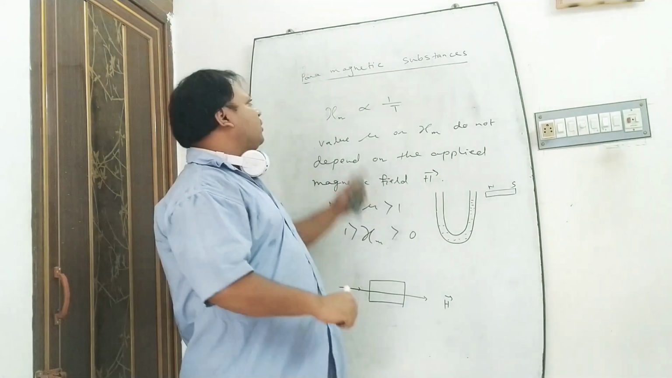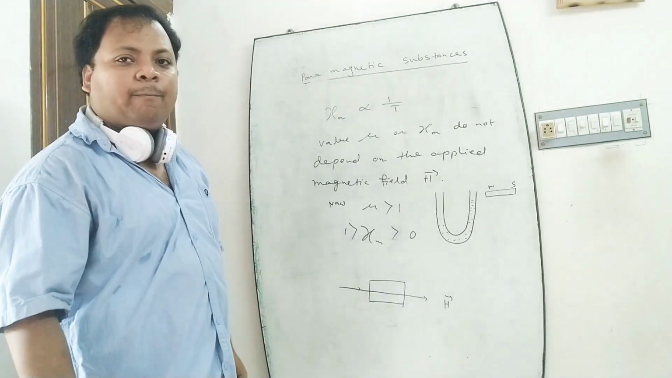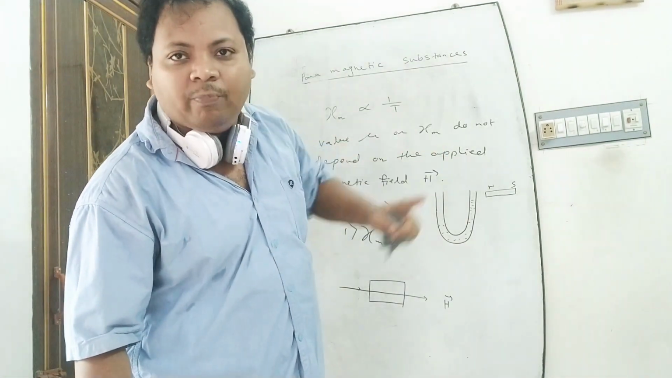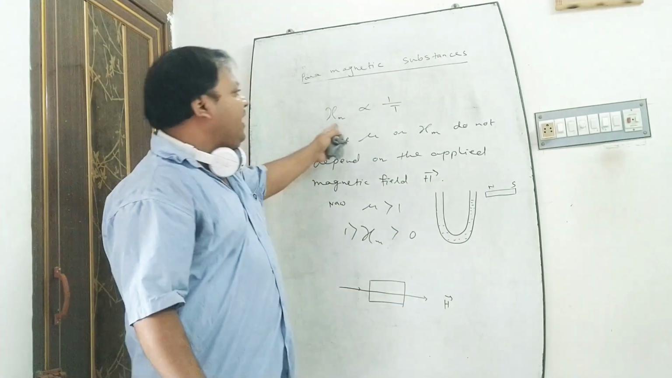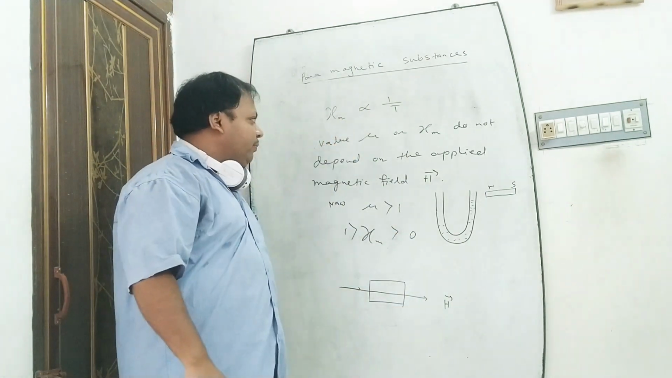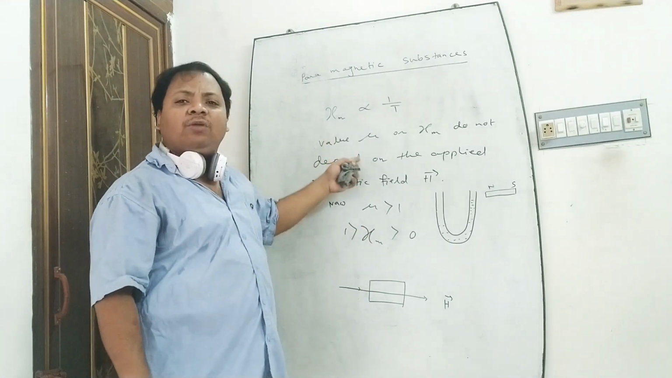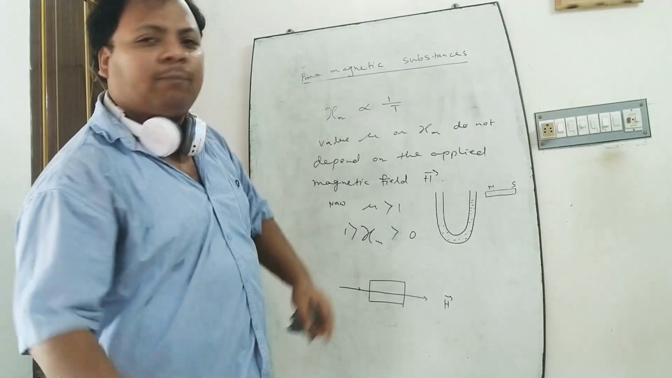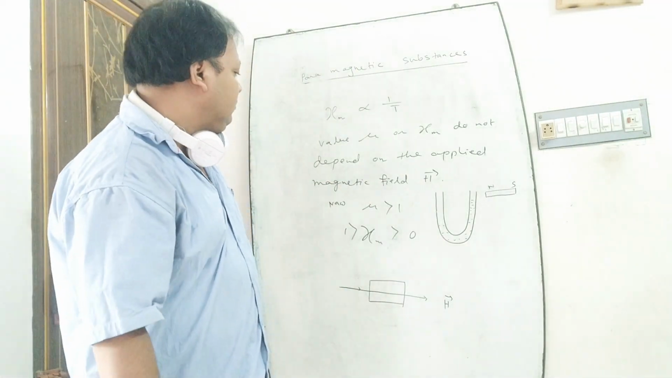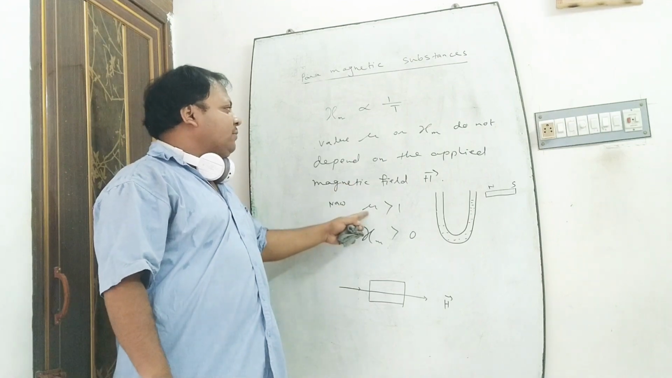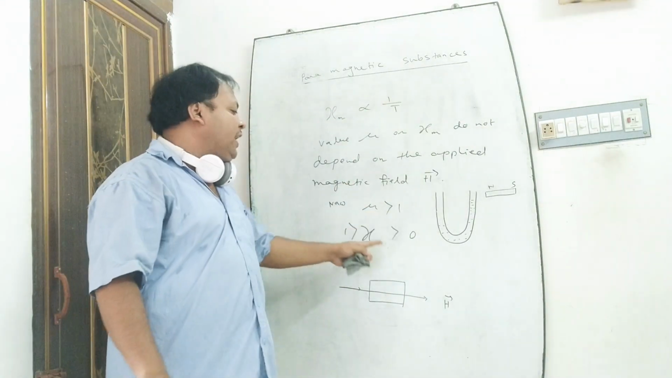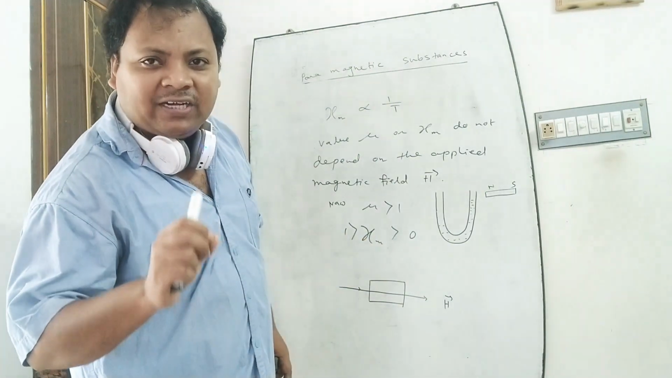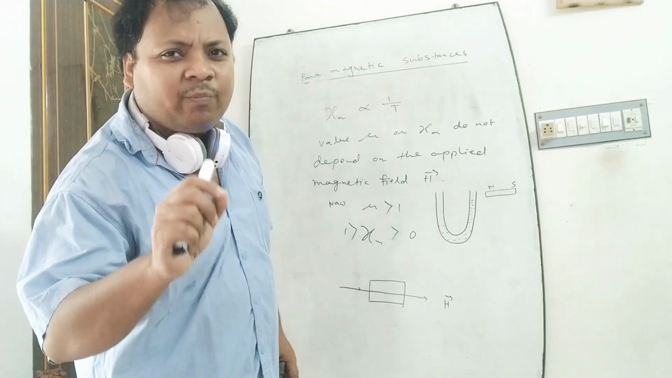There are some characteristics of paramagnetic substances. The magnetic susceptibility Xm is inversely proportional to the temperature of that substance in Kelvin scale. That is, Xm is proportional to 1/T. The magnetic permeability mu and the magnetic susceptibility Xm do not depend on the applied magnetic field, that is H. Magnetic permeability mu is greater than 1 and the value of Xm is less than 1 but greater than 0. That is, the value of magnetic susceptibility is slightly positive.